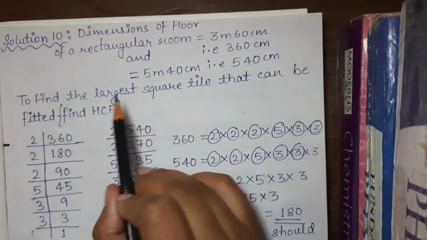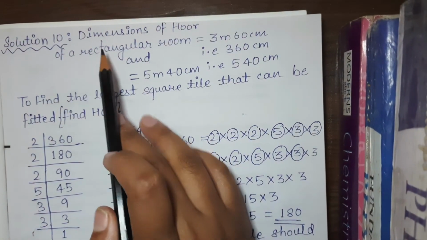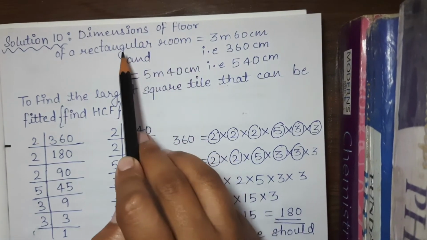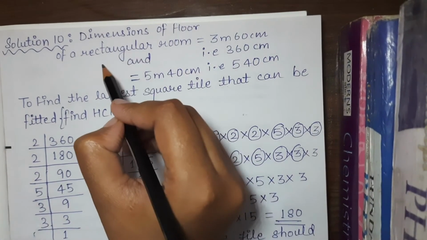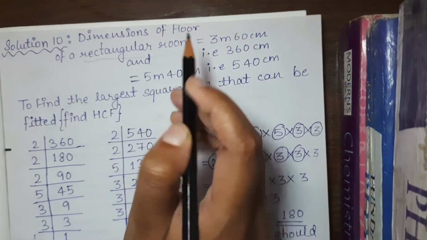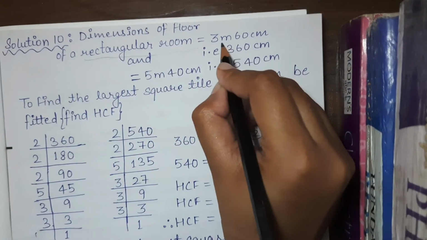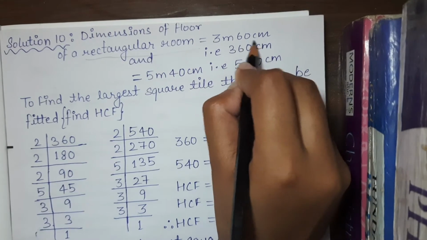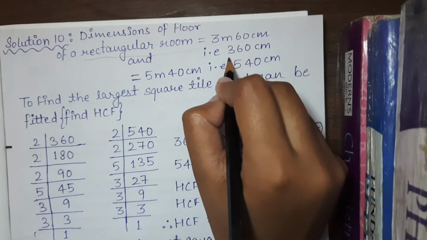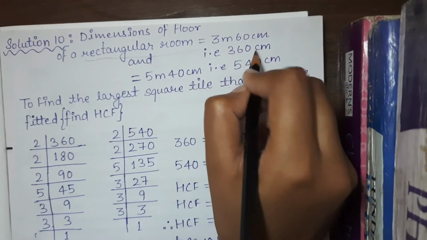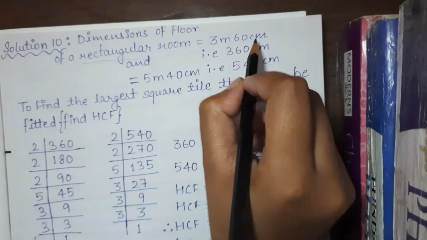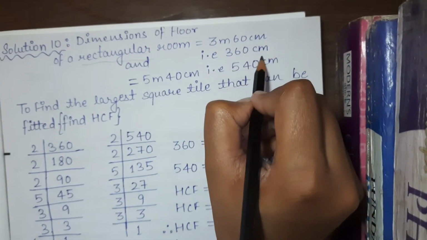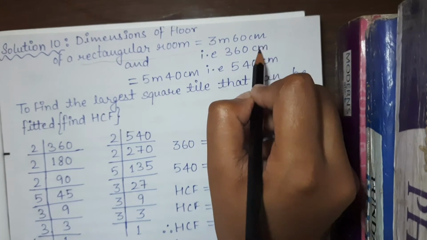So, in question number 10, we have been given the dimensions of the floor of a rectangular room. In a rectangular room, we have length and breadth. We can convert 3 meter 60 centimeter into centimeter only. So how will we do that? 60 centimeter is already in centimeter, so there is no need to change it.